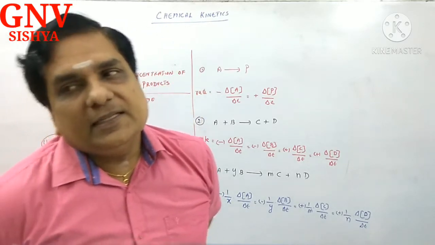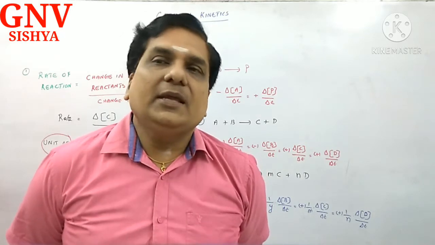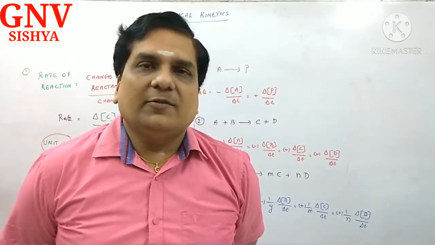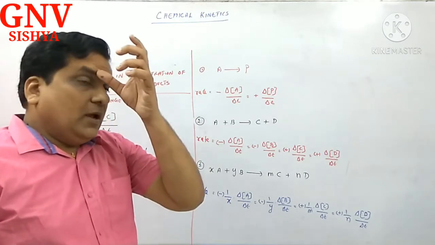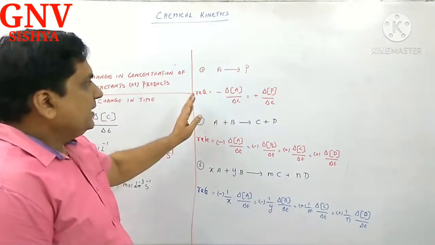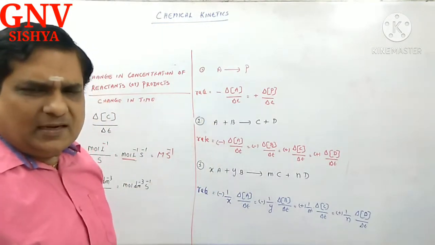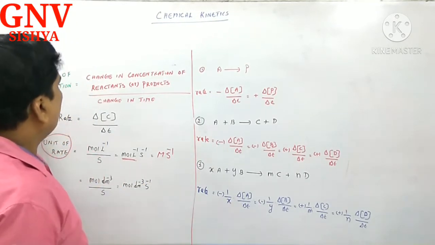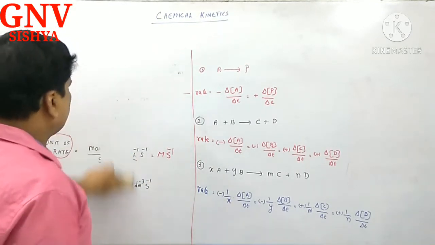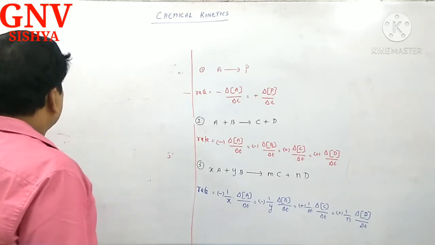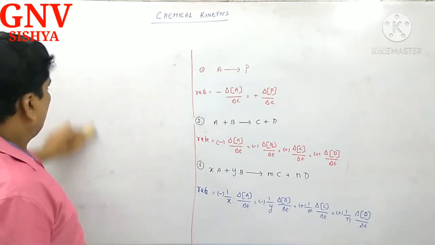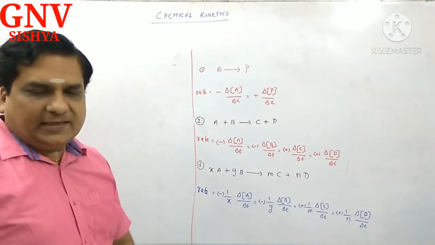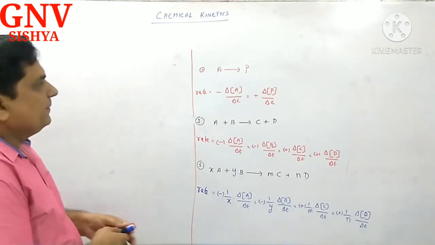So A gives P. Obviously, what is rate? Forget about this minus and all. Don't jump to any conclusion. While learning, always learn as if you are an innocent person. Then the learning will be proper.